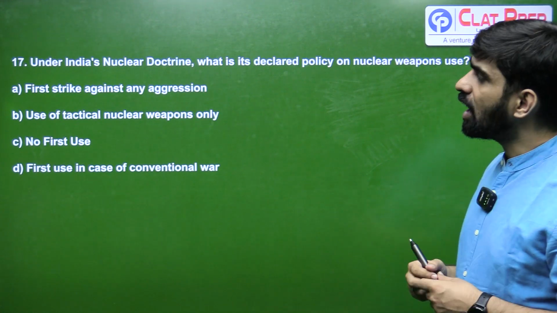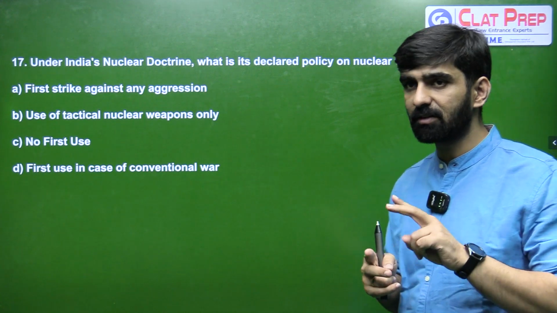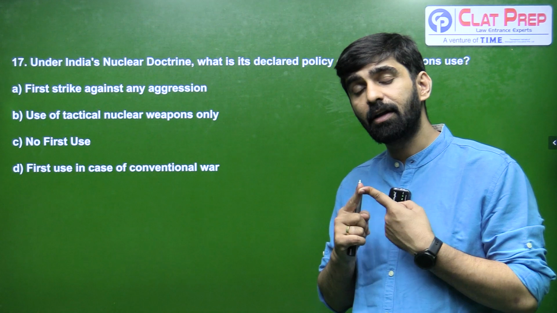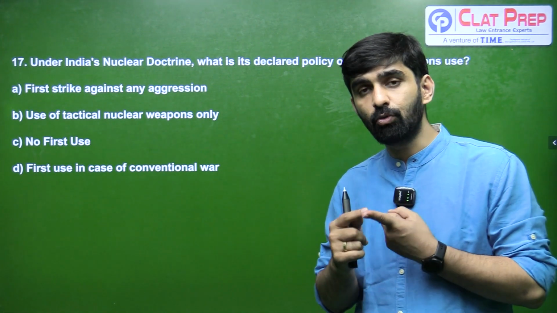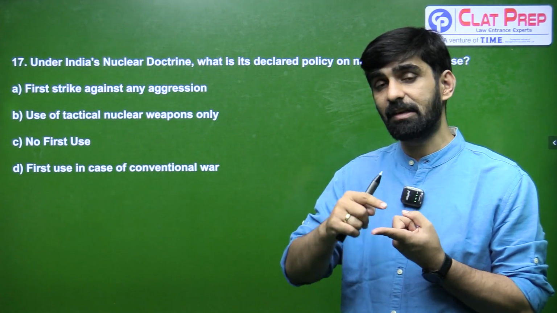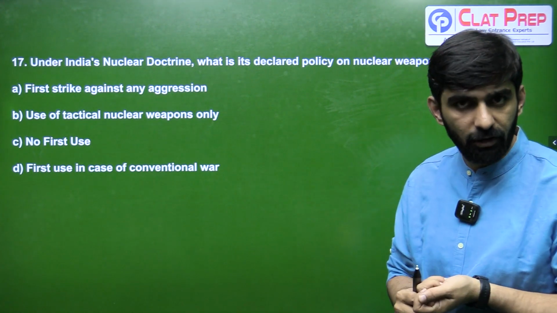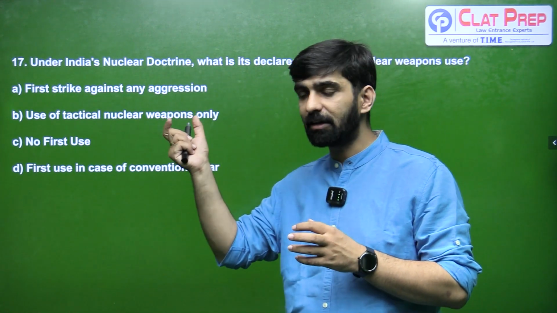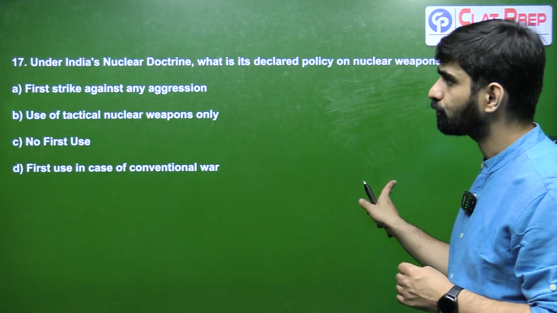Moving on to the next question. Under India's nuclear doctrine, what is its declared policy on nuclear weapon use? So we have discussed this. We have discussed 3 points exactly for India's nuclear doctrine. First was no first use, that we are not going to use nuclear weapons in the first instance. Second is that we are going to inflict unacceptable damage, which is basically the clause of retaliatory use. And third, that we are going to have civilian control of our nuclear weapons. If you look at the 4 options, we know that India's nuclear doctrine is basically the no first use policy. So the correct answer for 17th is going to be C.